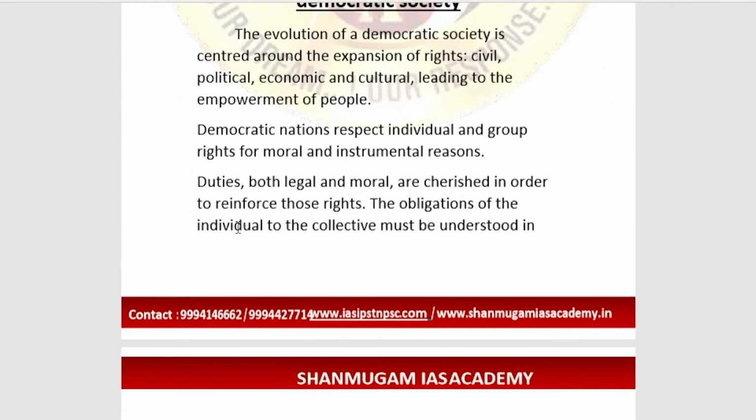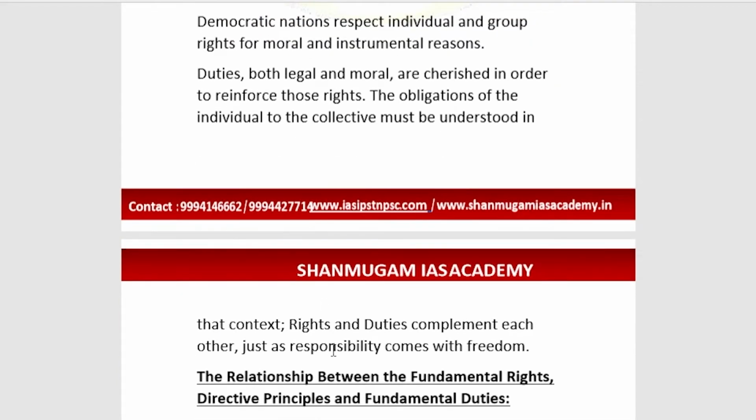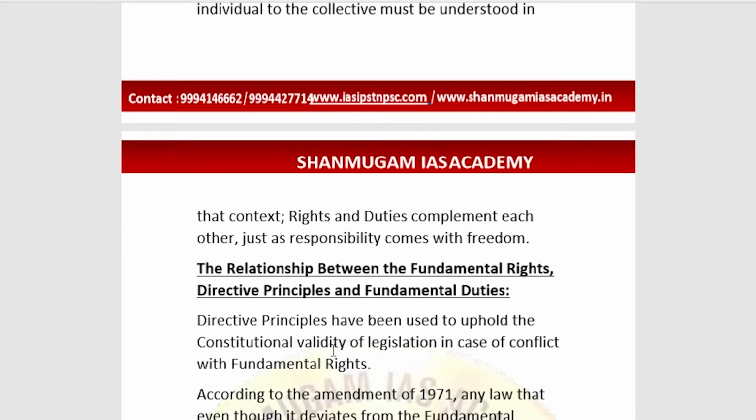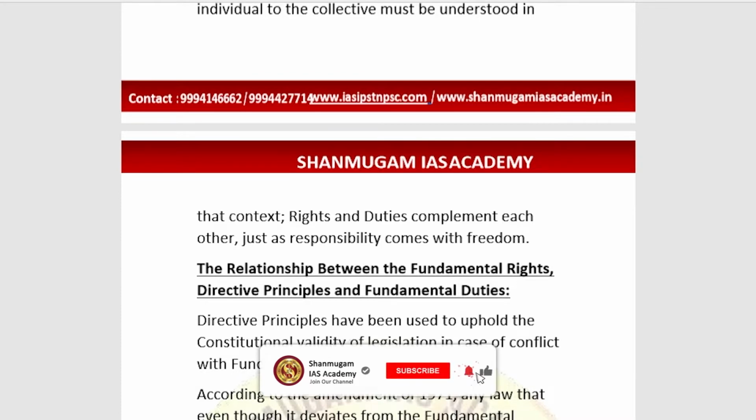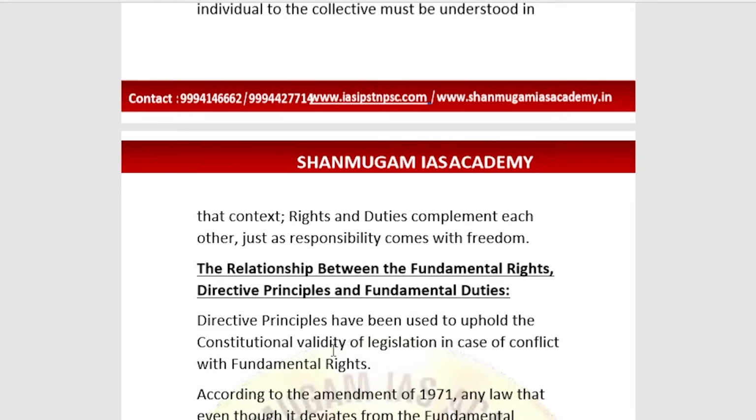The democratic nations respect individual and group rights for moral and instrumental reasons, and most democratic nations will respect the individual rights and group rights. And another thing, the fundamental rights and the fundamental duties both complement each other, just as the responsibility which comes with freedom, because the duties and the rights complement each other.